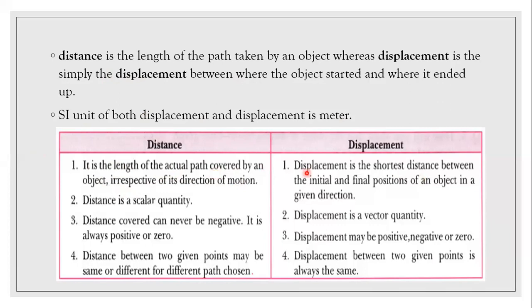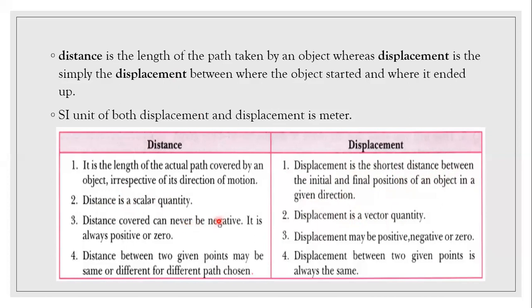Means it does not cover the direction, but displacement is the shortest distance between the initial and final position of an object in a given direction. Distance, because it does not cover direction, is a scalar quantity. Displacement, since it states the direction also, is a vector quantity.